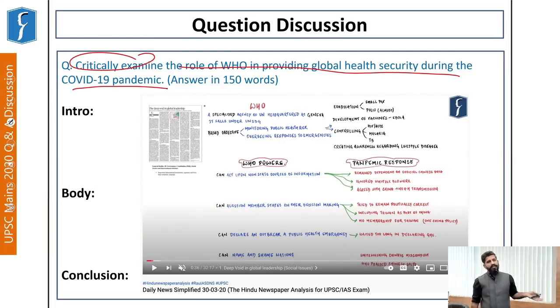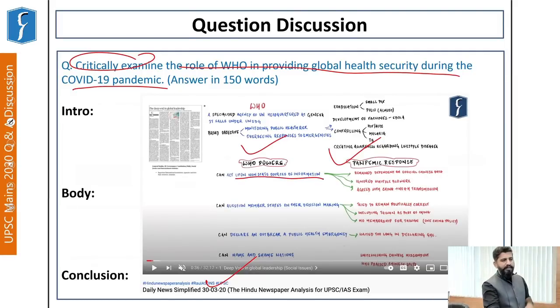And the details of the working of the WHO and how it was working during the COVID-19 pandemic were discussed in the DNS of 30th March 2020. That is right at the onset of the COVID-19 pandemic. In this, we have clearly discussed what the powers of WHO are and how it responded during the pandemic. For example, it can act upon non-state sources of information.